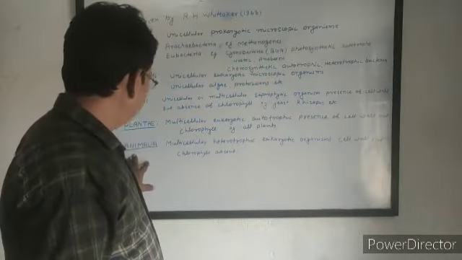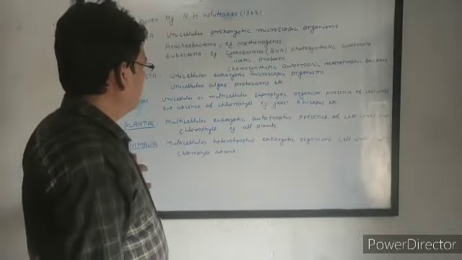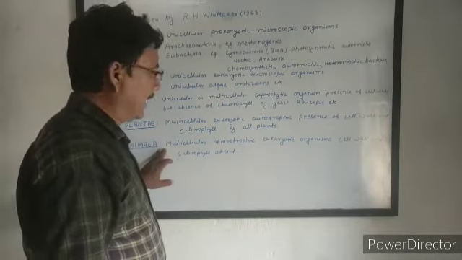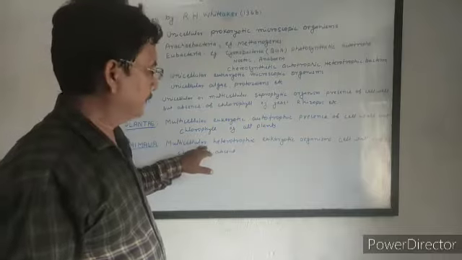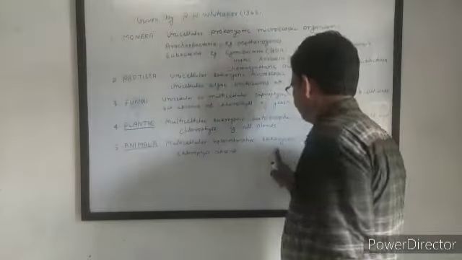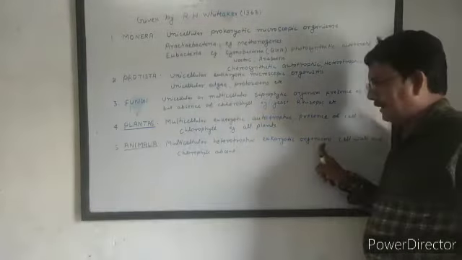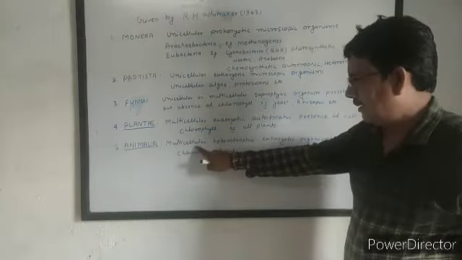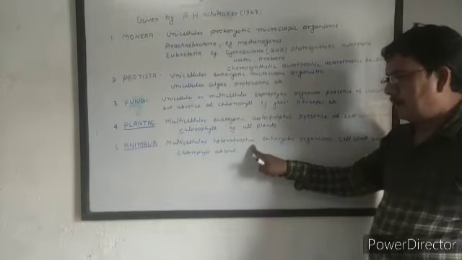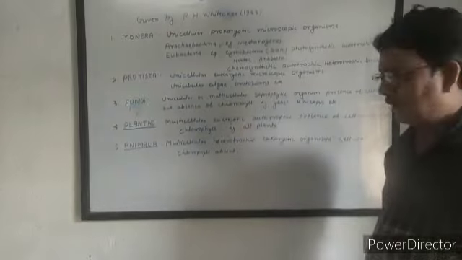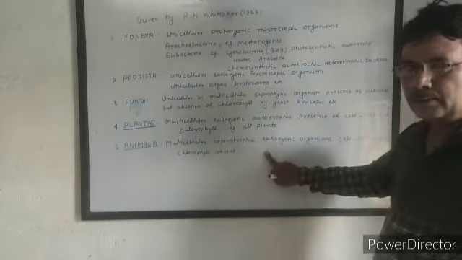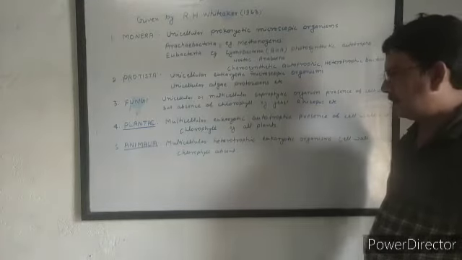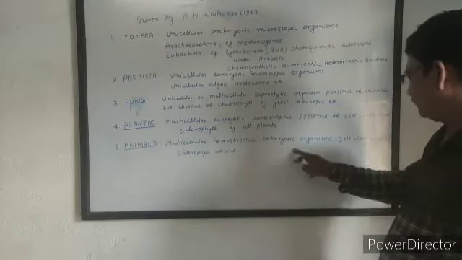Now, the fifth kingdom of organisms is Animalia. Animalia include multicellular, heterotrophic, eukaryotic organisms. All are multicellular. They are heterotrophs. They cannot synthesize their own food, but obtain their food from other sources, either from plants or from animals.